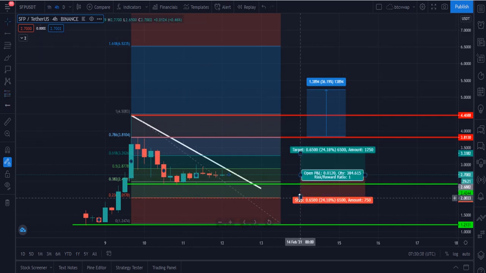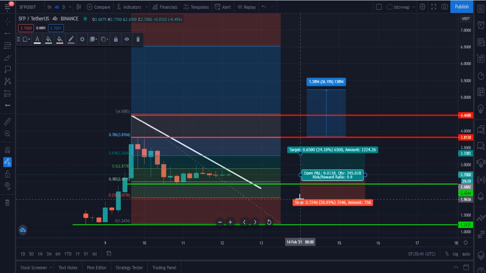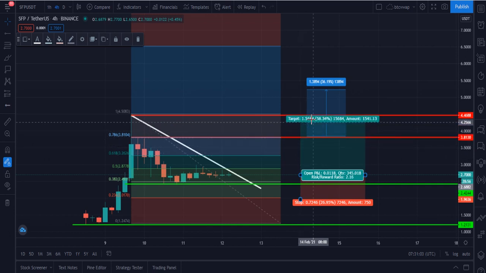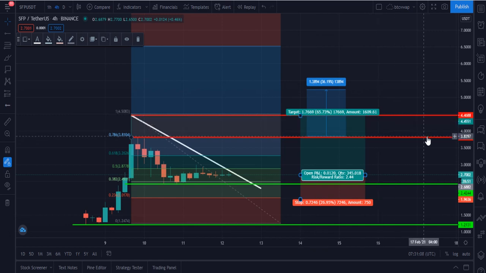Then please let me tell you. I think you have to put your stop loss at the $1.96 level, and you have to buy at $2.70, the current running price. Then our first target will be this zone, which will give you 21% gain, and the target is $3.26. After that, it definitely has to hit this level very soon, which will give you 65%, and your risk will be just 27%.